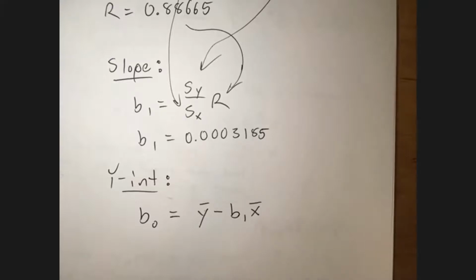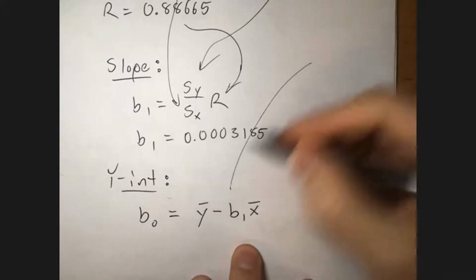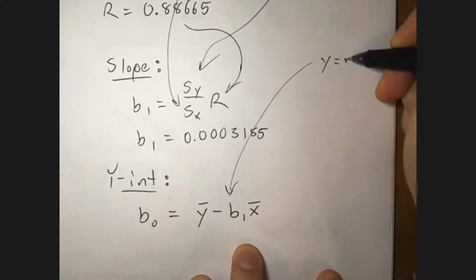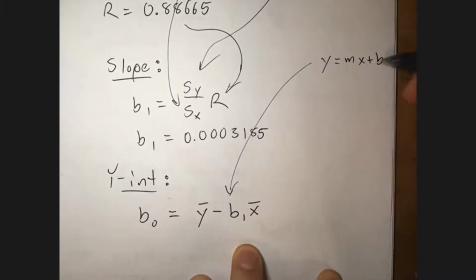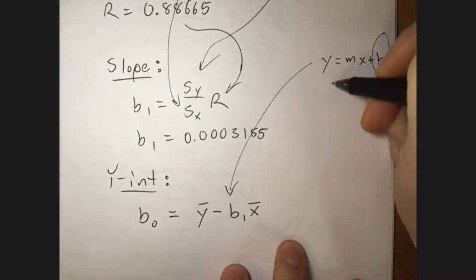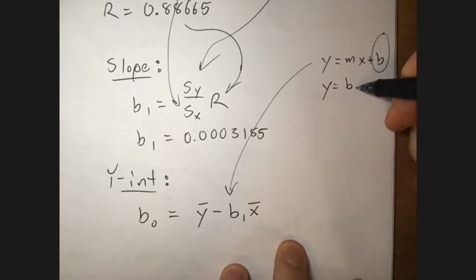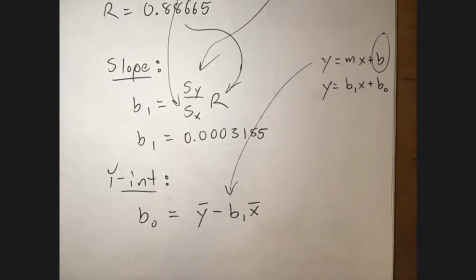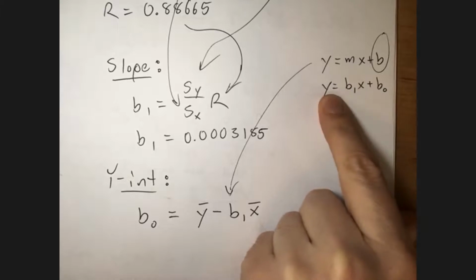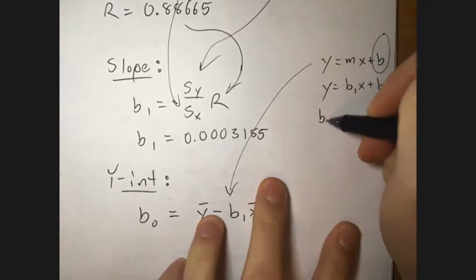I don't even have to look at the formula. The reason I know that is because if you remember from algebra, y equals mx plus b, right? Y-intercept is this, right? So if you remember, what we have is we're calling our slope B1 and our y-intercept B0. So all I'm doing is solving this for B0, right? So if you solve this for B0 by subtracting B1x from both sides, you get this.